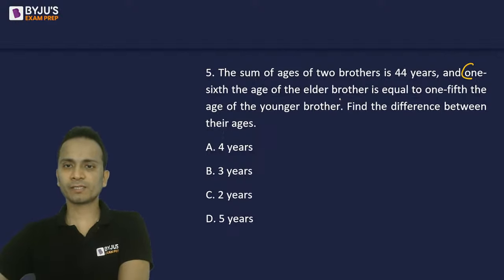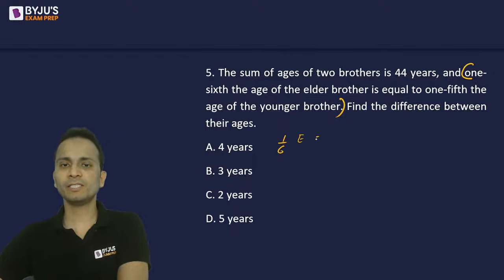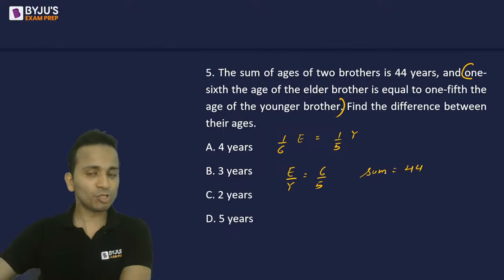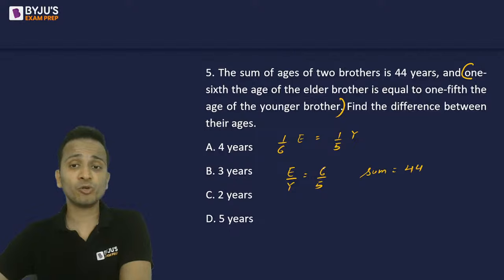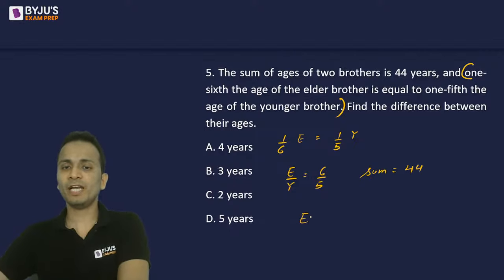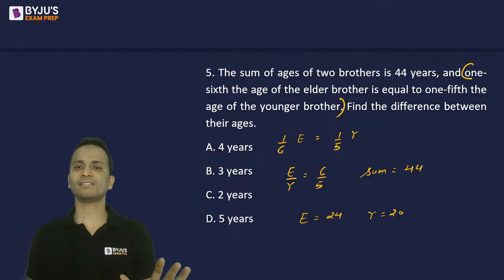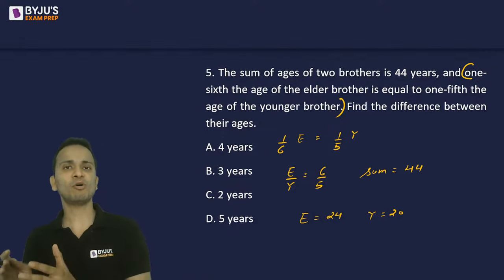Now using this, 1/6 the age of elder brother is equal to 1/5 the age of younger brother. So from here, I'll get the ratio of the ages of elder brother and younger brother, which will be 6:5. And the sum of their ages is 44. So what you have to do is just divide 44 in the ratio 6:5. So the age of elder brother is equal to 24 and age of younger brother comes out to be 20. Simple as that. Okay, ratio is known, sum is already known.